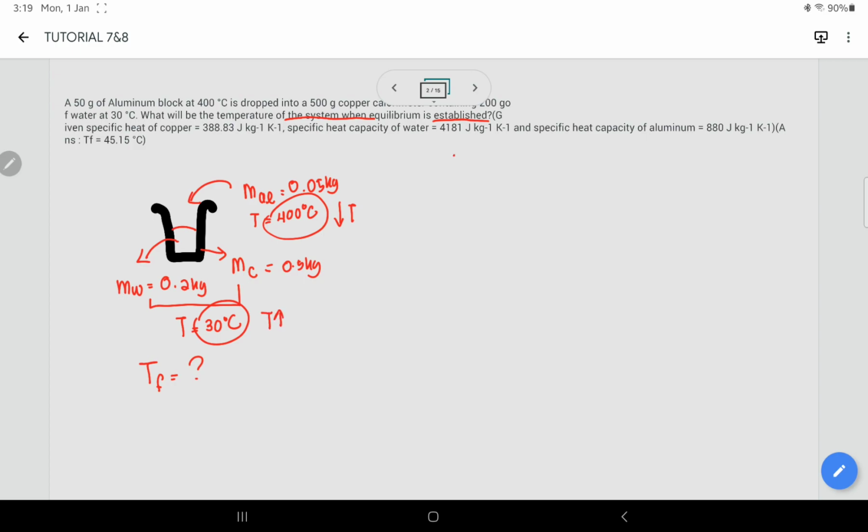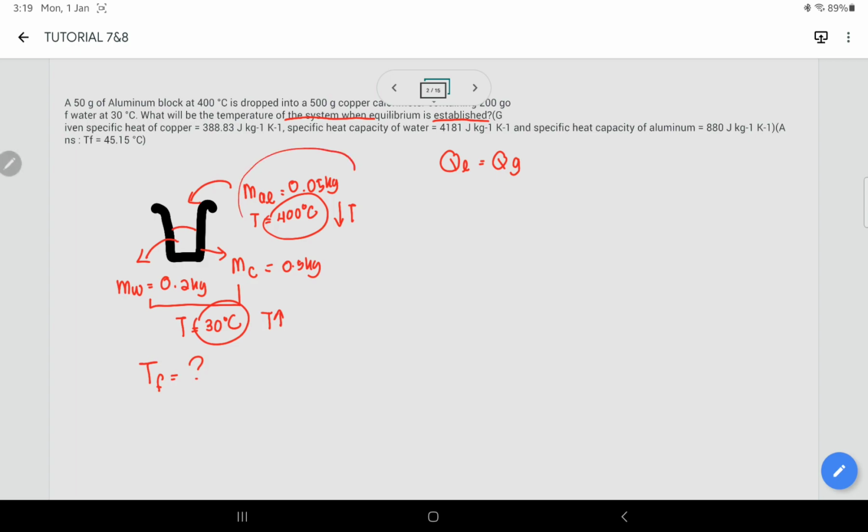Okay, so remember yang Q loss itu adalah sama dengan Q gain. Okay, so macam mana kita nak tahu Q loss ataupun Q gain? So yang increase temperature dia adalah Q gain, and yang decrease temperature dia adalah Q loss.